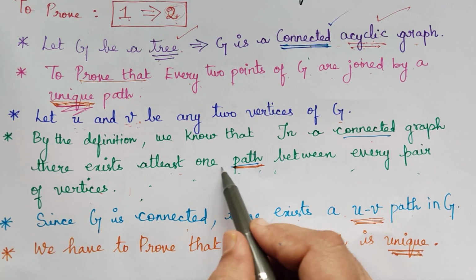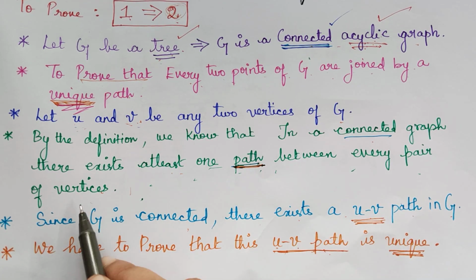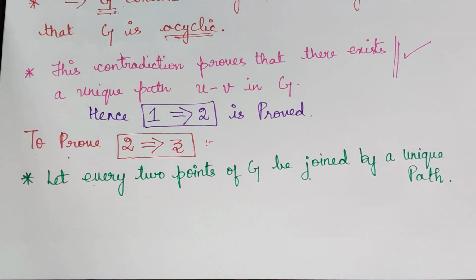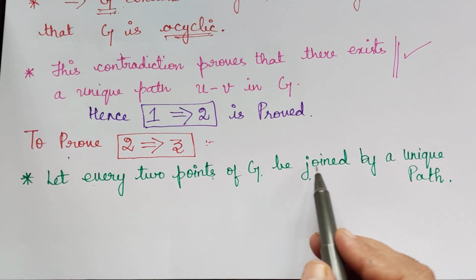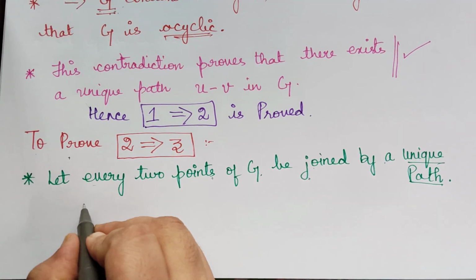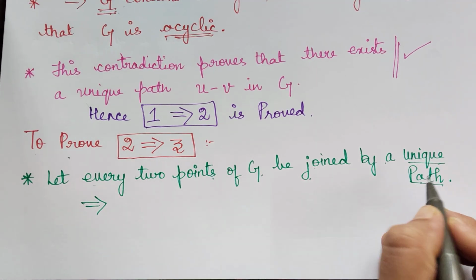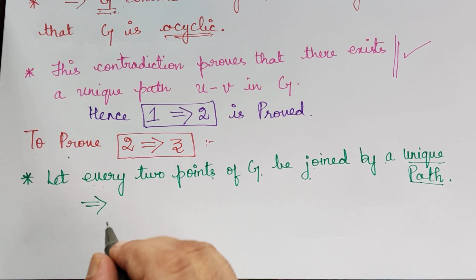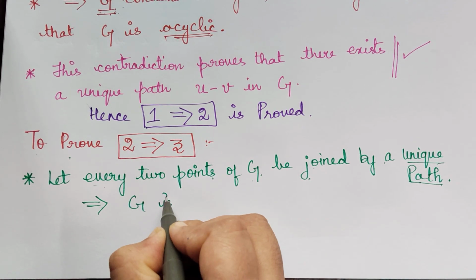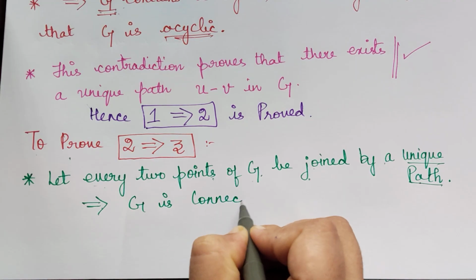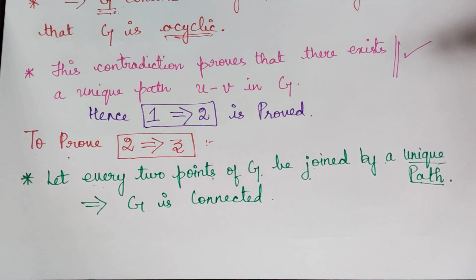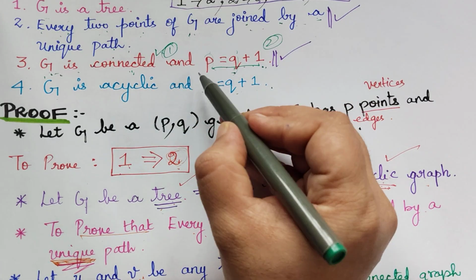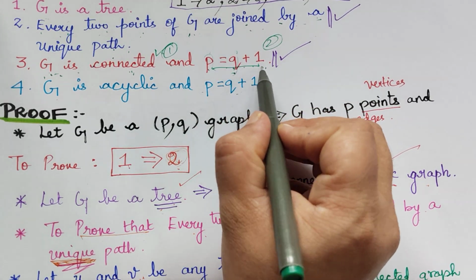Since there is a path between any 2 points of G, we can say that G is connected. So from this we have proved one of the required results, that G is connected. The remaining part is P is equal to Q plus 1.